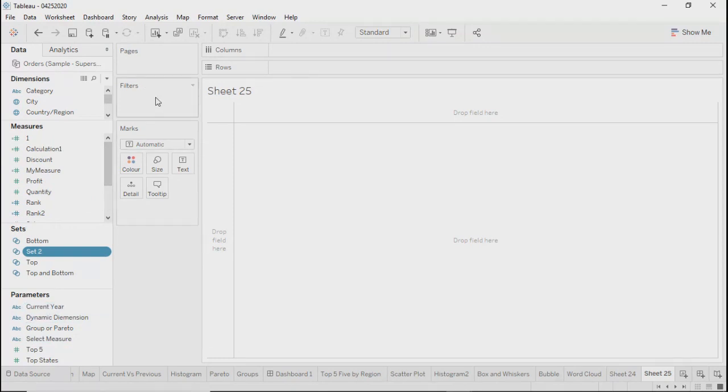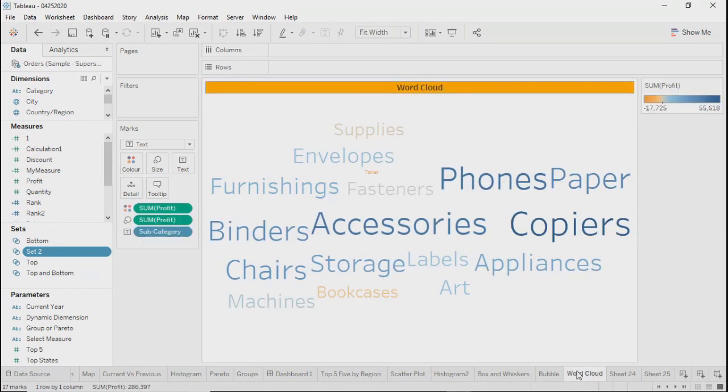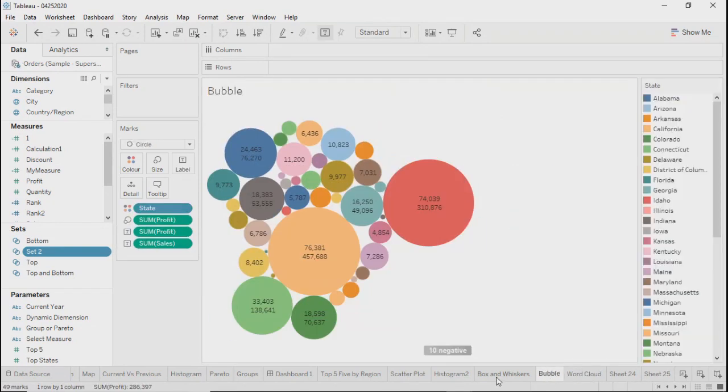Then filters. We drag filters onto one particular sheet, but you have the option whether you want that filter to be applicable to all the sheets or not. We can take one example.